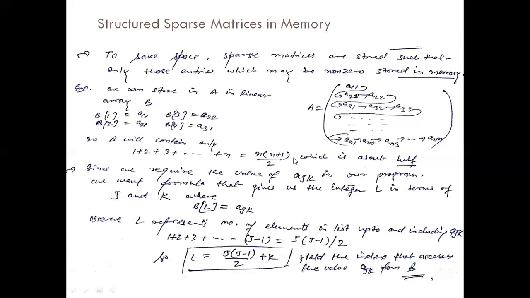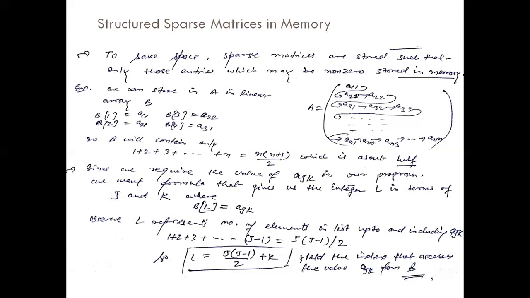In terms of n square, approximately we can say n square by 2. If we store this two-dimensional array as it is, the memory requirement will be n multiplied by n, that is n square. And this way we can store using just about n square by 2 memory slots.